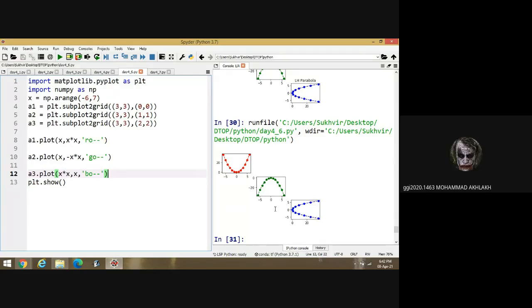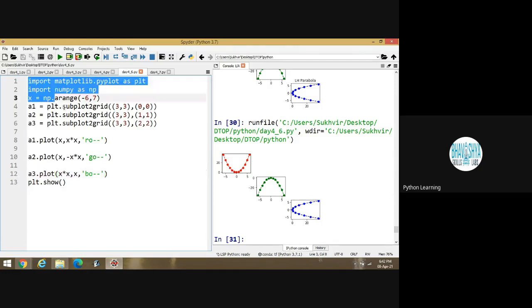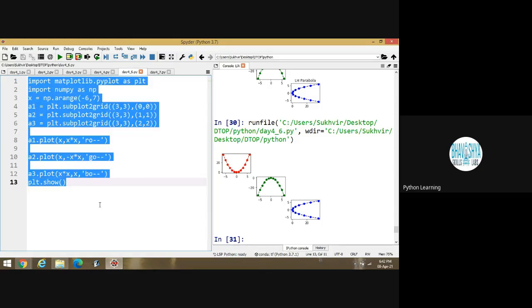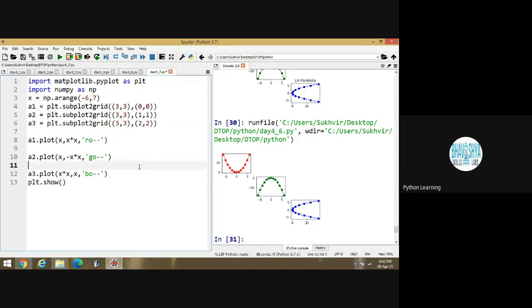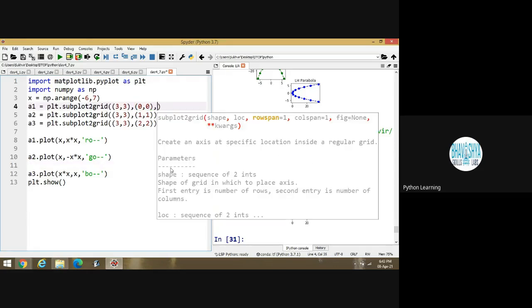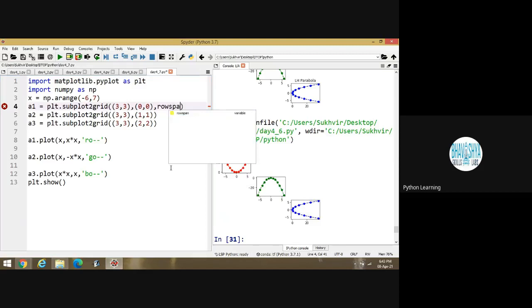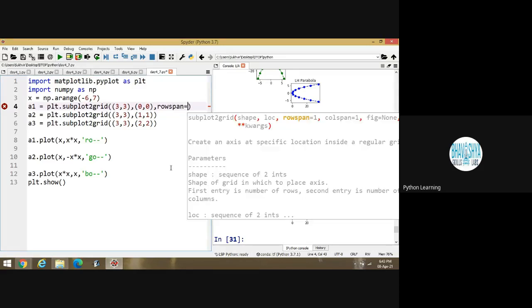Okay, one more content is there. The students can ask. Let's copy this and paste in the next window. Suppose I have to design this. These are basically nine blocks. Suppose I am writing here rowspan is equal to 2.